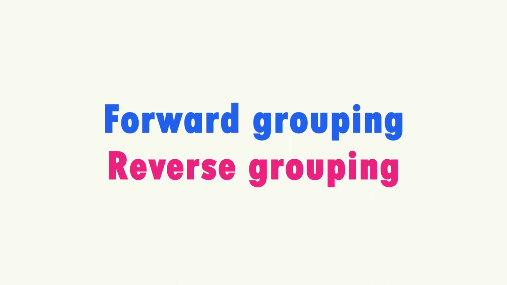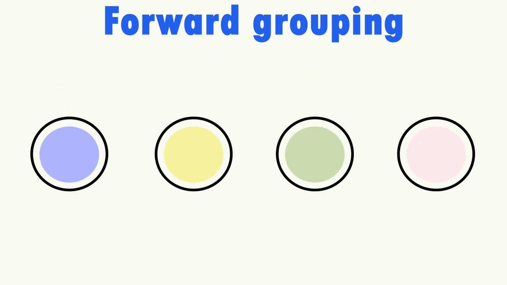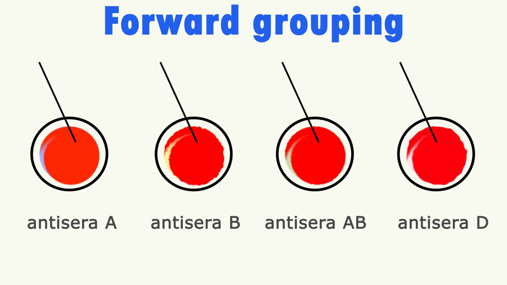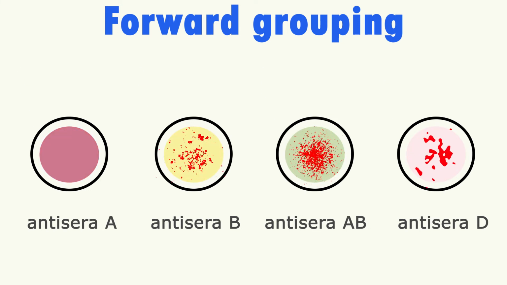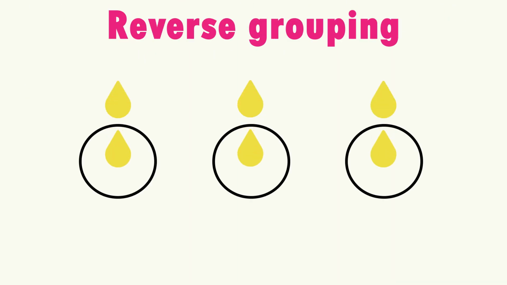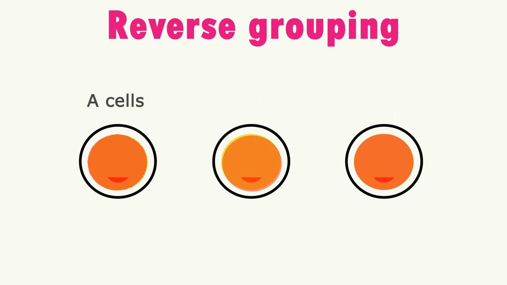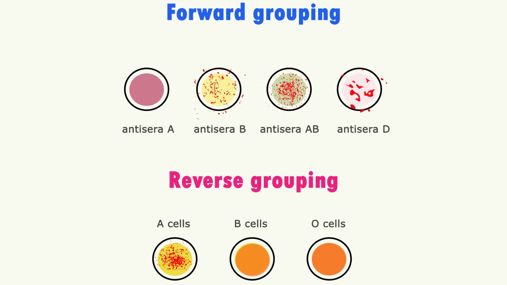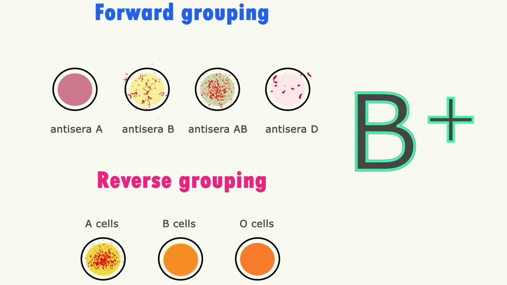Blood grouping test can be divided into 2 parts, known as forward grouping and reverse grouping. During forward grouping, 1 drop of antisera containing antibody A, B, and D is reacted with 1 drop of patient blood cells. After mixing, agglutination is observed for clumping. During reverse grouping, 2 drops of patient's serum are mixed with 1 drop of A, B, and O reagent cells. Here again clumping is observed. Combination of forward and reverse grouping results are used to conclude the blood group of the person. In this case, it is B positive.